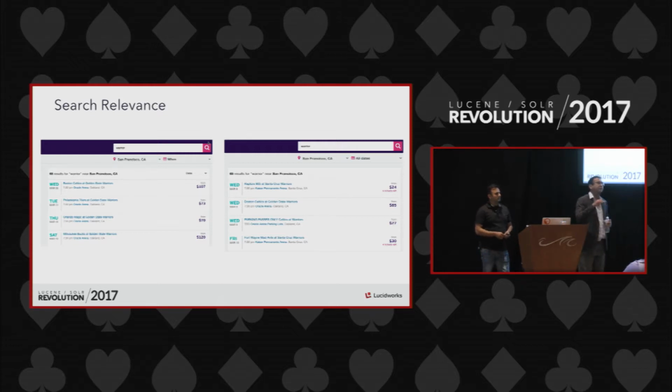Now, what if the user was in New York, and the user was to type in Giants? In that case, we would show him New York Giants. If the user types in Giants in San Francisco, he would see San Francisco Giants. So it depends upon the context. It depends upon where the user is. Based upon that, we can predict and then show the most relevant result on the top of the page. So that's the simplest thing.